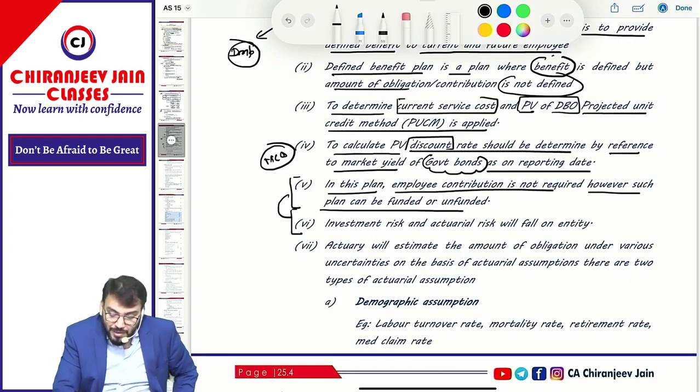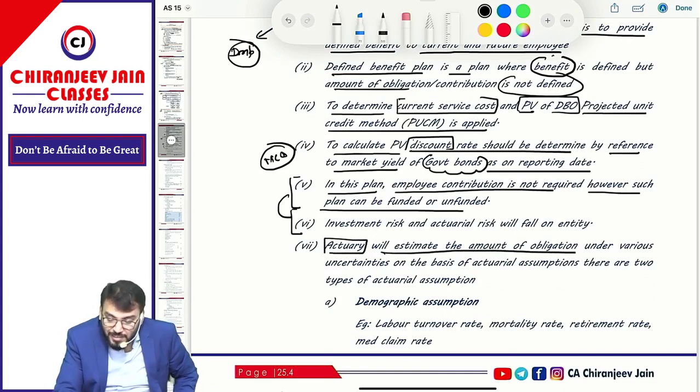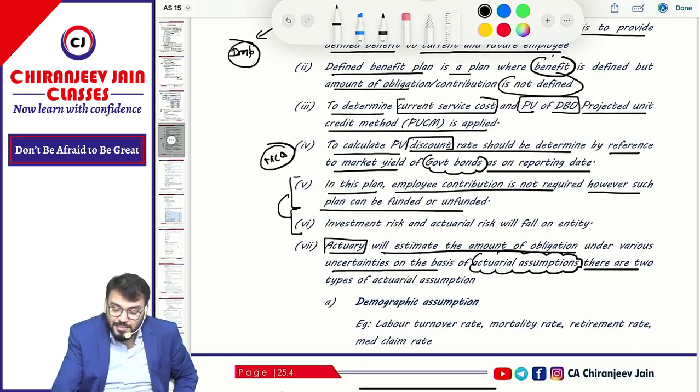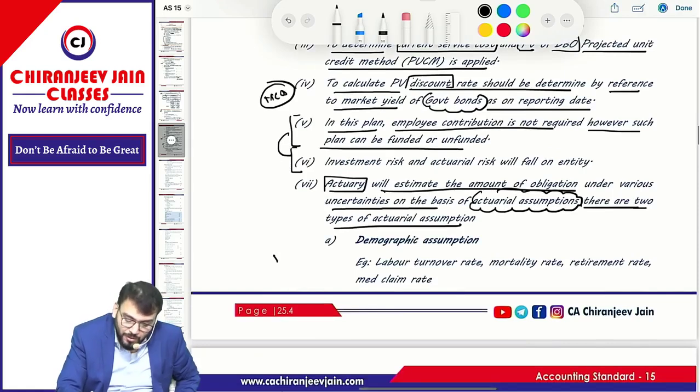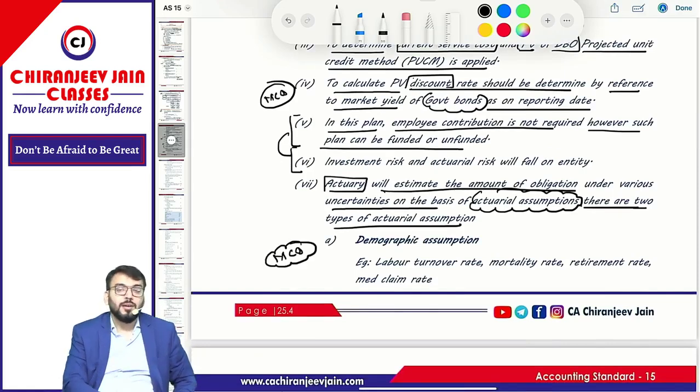Now, the actuary, you have understood who the actuary is, will estimate the amount of obligation under various uncertainties on the basis of actuarial assumptions. AS 15 says there are two types of actuarial assumptions. This might be important for MCQs.